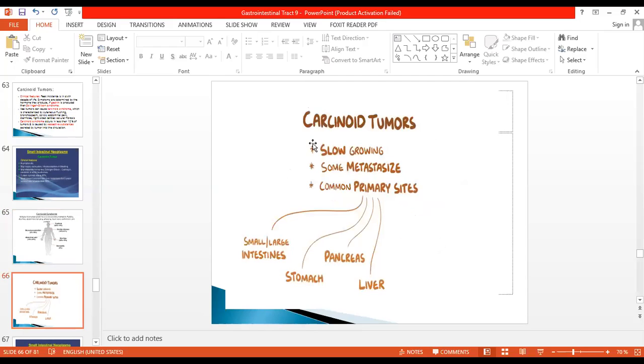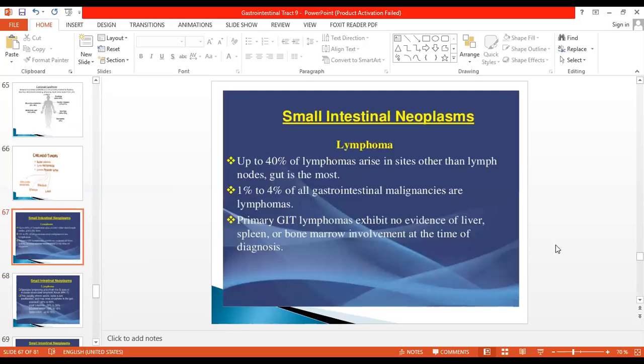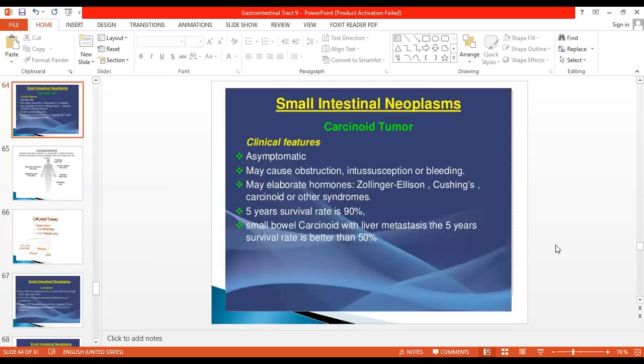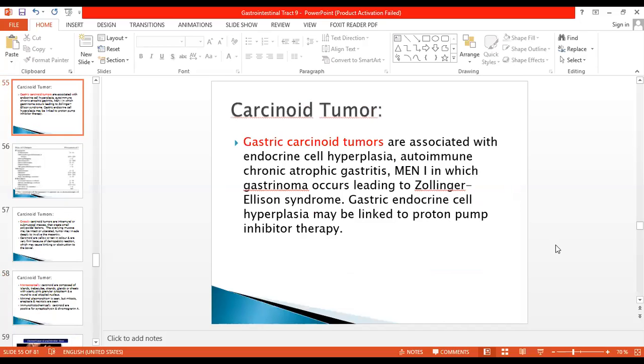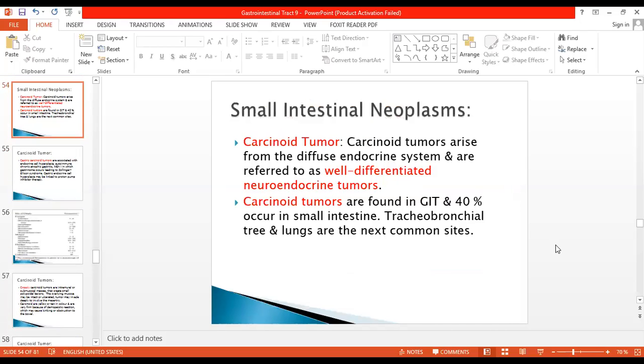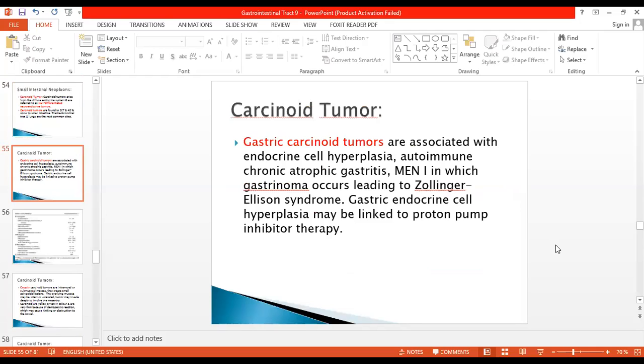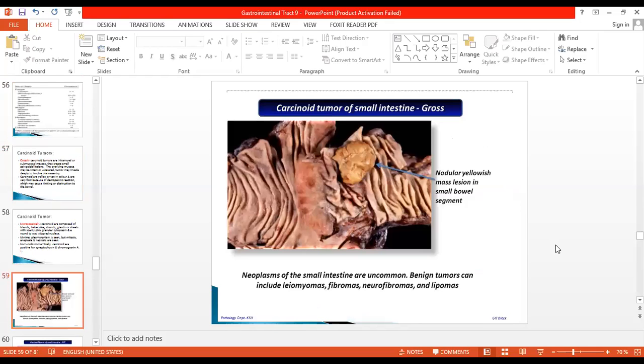So carcinoid tumors are slow growing, and they metastasize as well. The common primary sites are the small and large intestine, more commonly the small intestine, then the stomach, the pancreas, and the liver. At all these sites you can see the carcinoid tumor. Okay, I hope carcinoid tumor is clear because we also did it when I did the tumors of the stomach. So this is the carcinoid tumor of the small intestine.